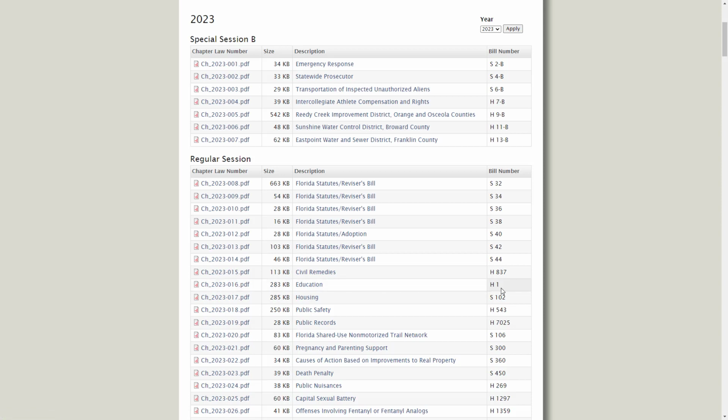if I look over to the right, I can find the corresponding bill number. And that's really going to help me when I go out to the Florida House website or the Florida Senate website to find the legislative history for that bill, or if I need to make a request to the State Archives, they are going to want to know my bill number. So you always want to make note of your bill number.